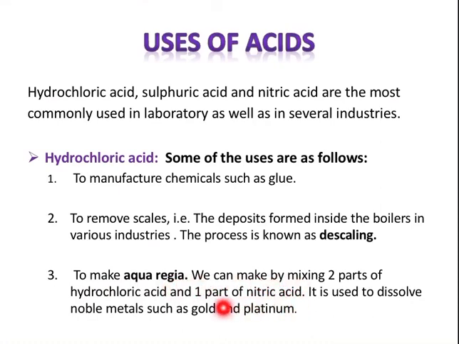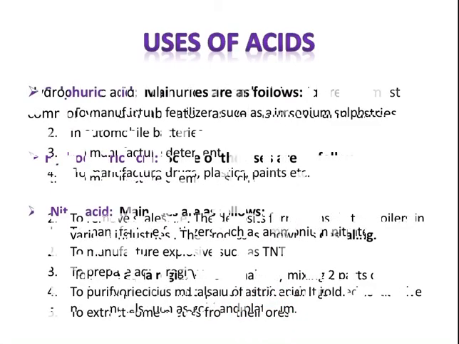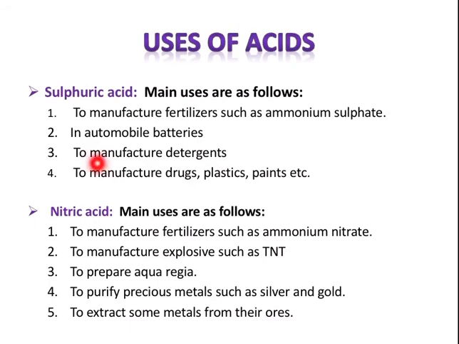Aquaregia dissolves the noble metals such as silver or gold or platinum. We can make it by mixing 2 parts of hydrochloric acid in 1 part of nitric acid, and this aquaregia solution is used to dissolve noble metals such as gold and platinum. Another acid is sulfuric acid, and the main uses are to manufacture fertilizers such as ammonium sulfate, and it is also used in automobile batteries. Sulfuric acid is also used to manufacture detergents, drugs, plastics, and paints.